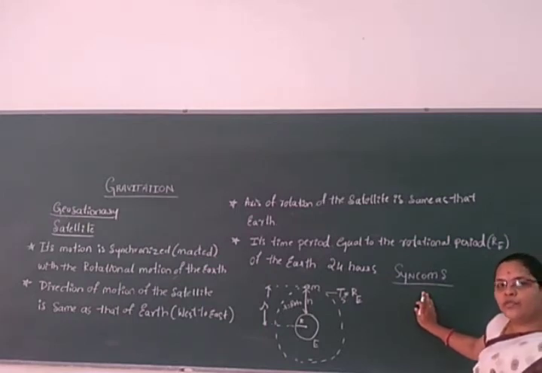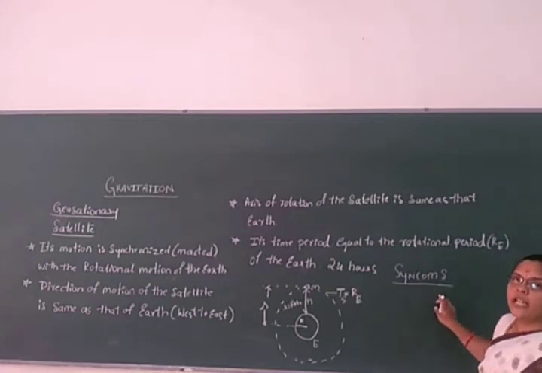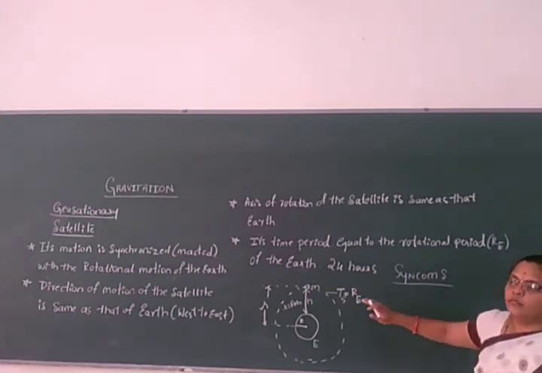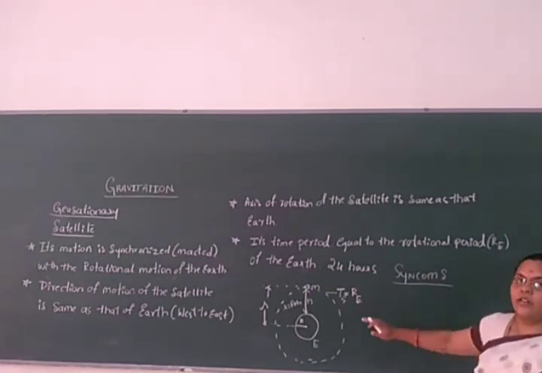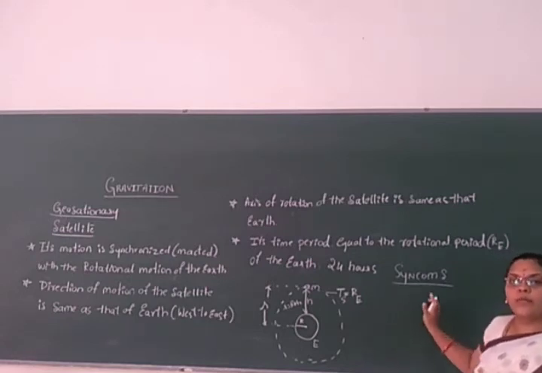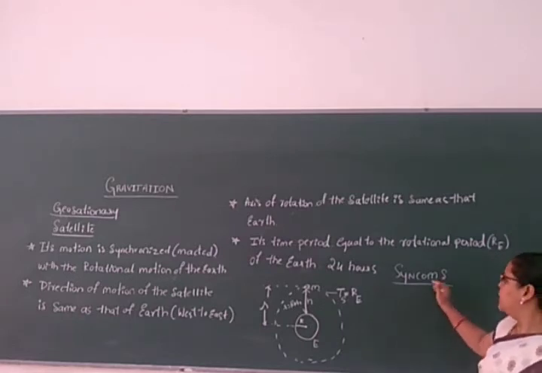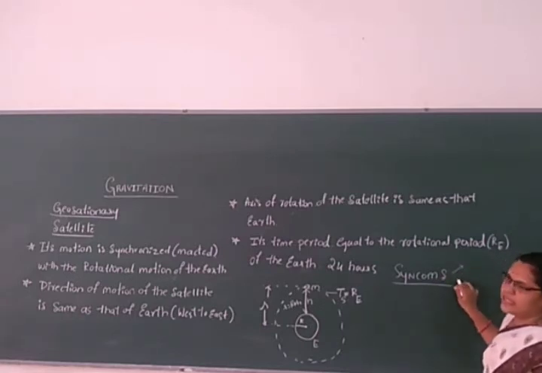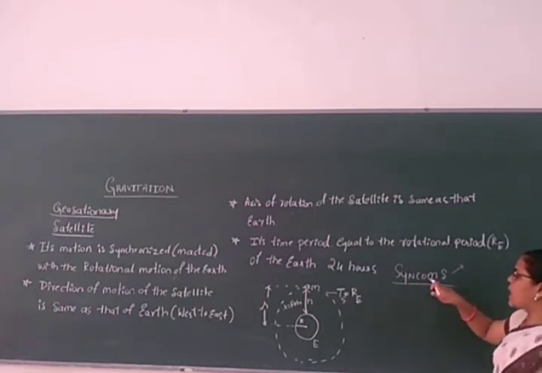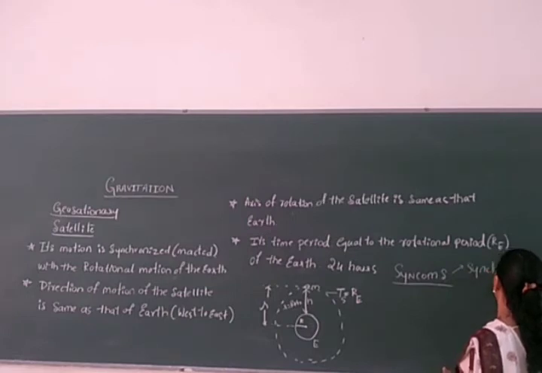They will use it from this geostationary satellite, that is, the synchronous communication satellite. It's helpful in telecasting TV programs, telecasting radio programs, and checking the weather forecast. That's why, instead of geostationary satellite, it is called a synchronized communication satellite. What is that? Synchronized